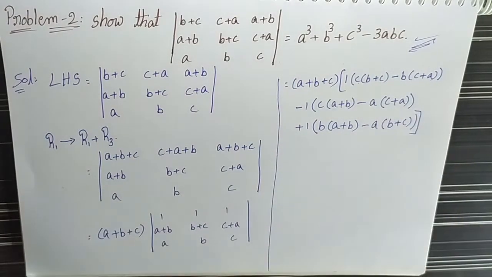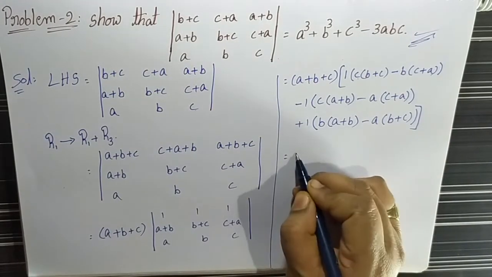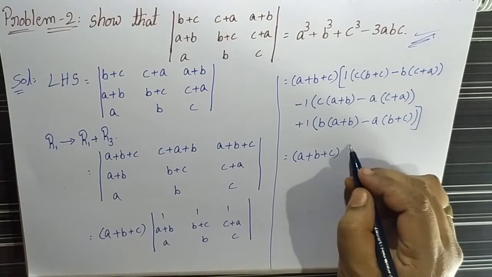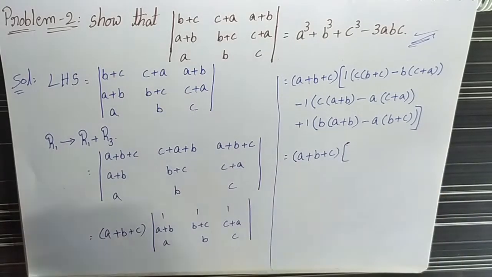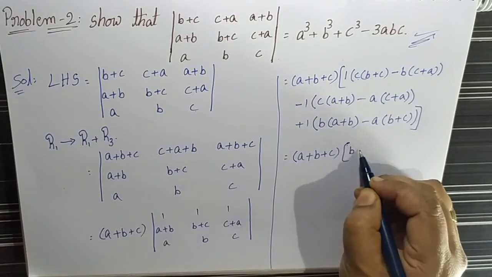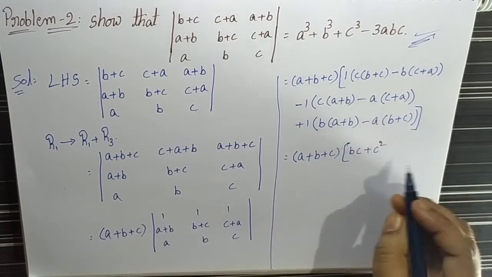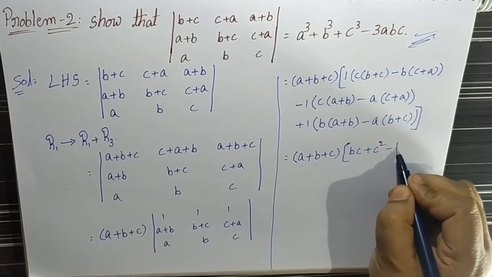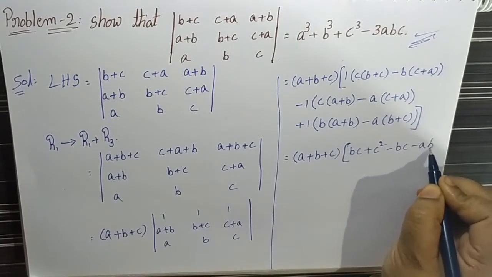This is the determinant value, that is equal to a plus b plus c into, we can expand the value: bc plus c square minus b into c, minus bc minus ab.